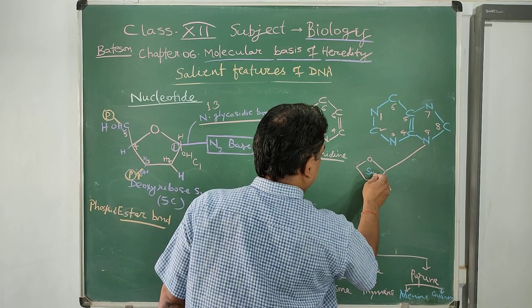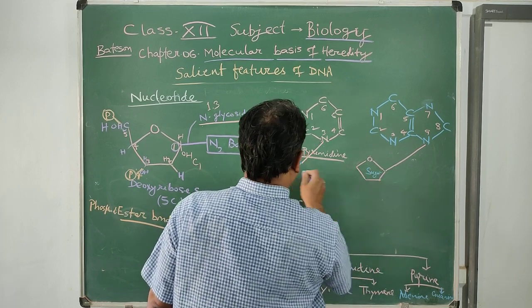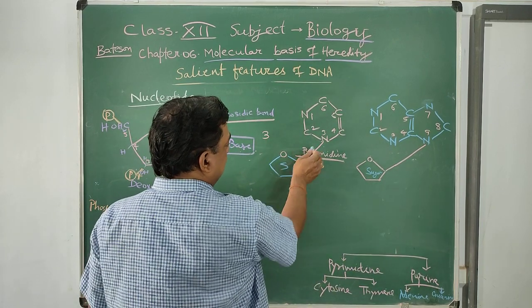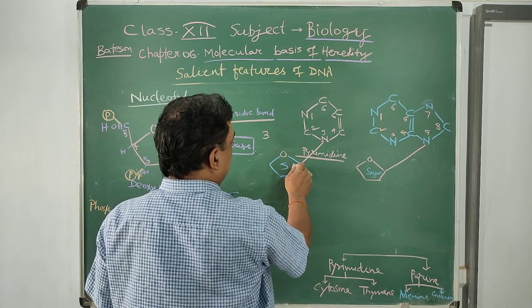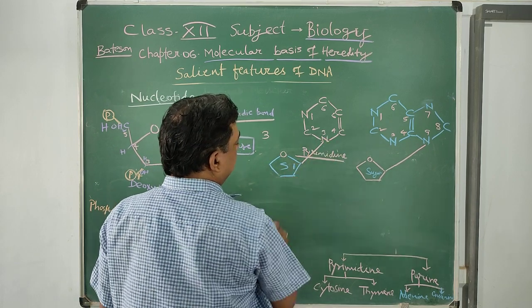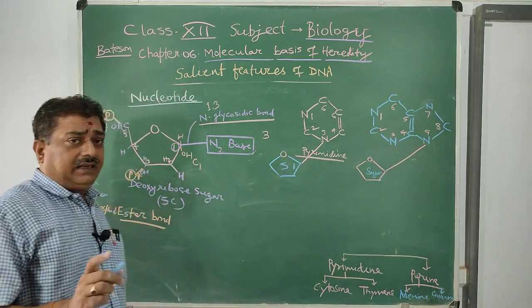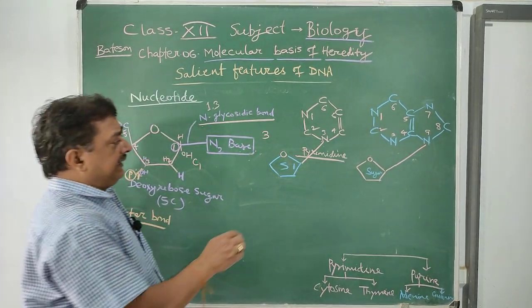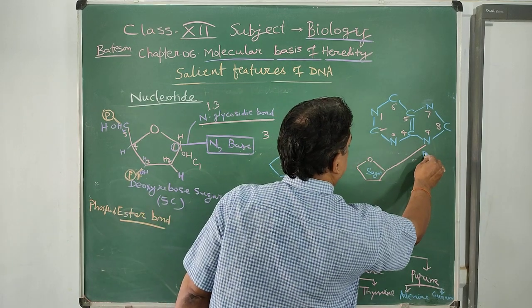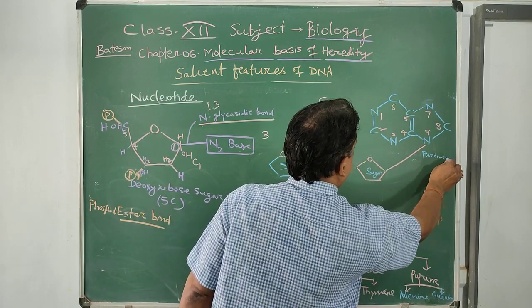This is deoxyribose sugar. The sugar is attached to the nitrogen base by carbon number 1 and nitrogen number 3, so the bond is called a 1,3 N-glycosidic bond. In the case of purine, this is the basic skeleton.